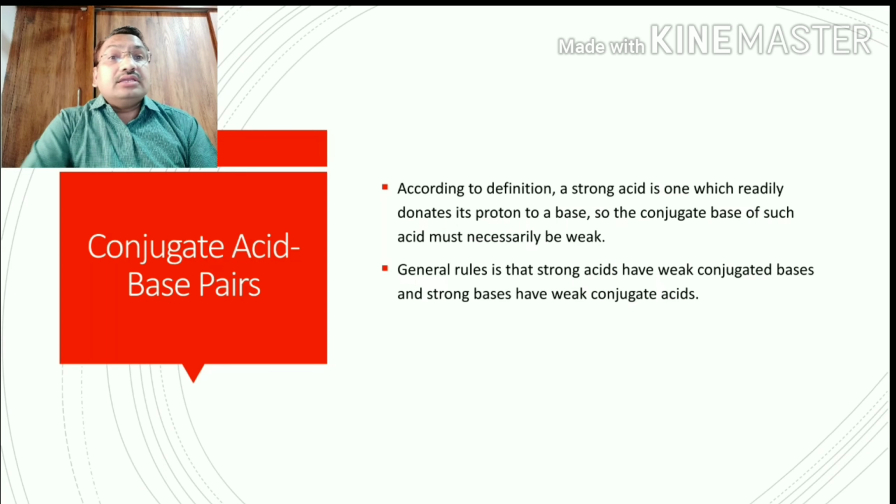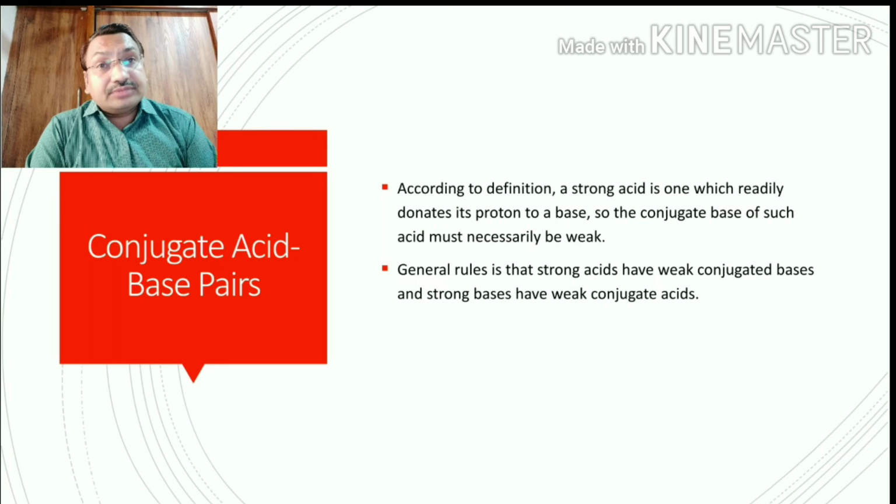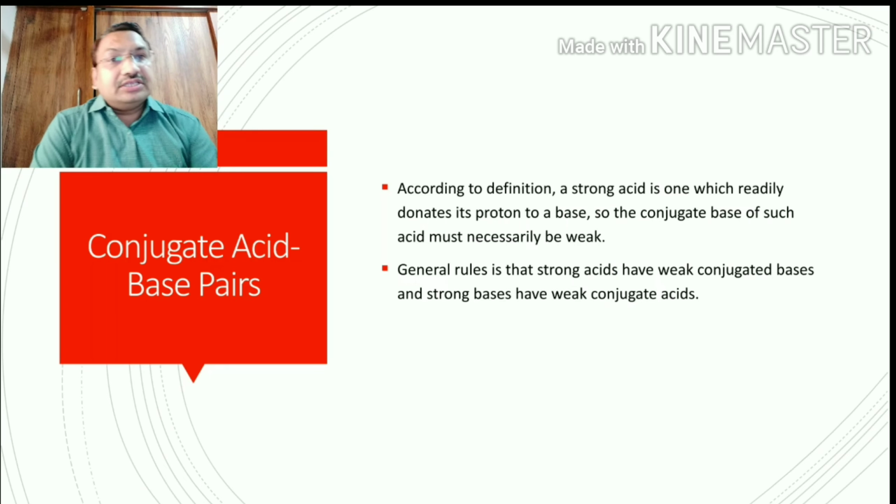The second general rule is that a strong acid has a weak conjugate base, and a strong base has a weak conjugate acid. This is the general rule for identifying conjugate acid-base pairs. If it is a strong acid, then the conjugate base is always weak. If it is a strong base, then the conjugate acid is weak. If it is a weak acid, then the base is strong. These are the conjugate acid-base pairs.